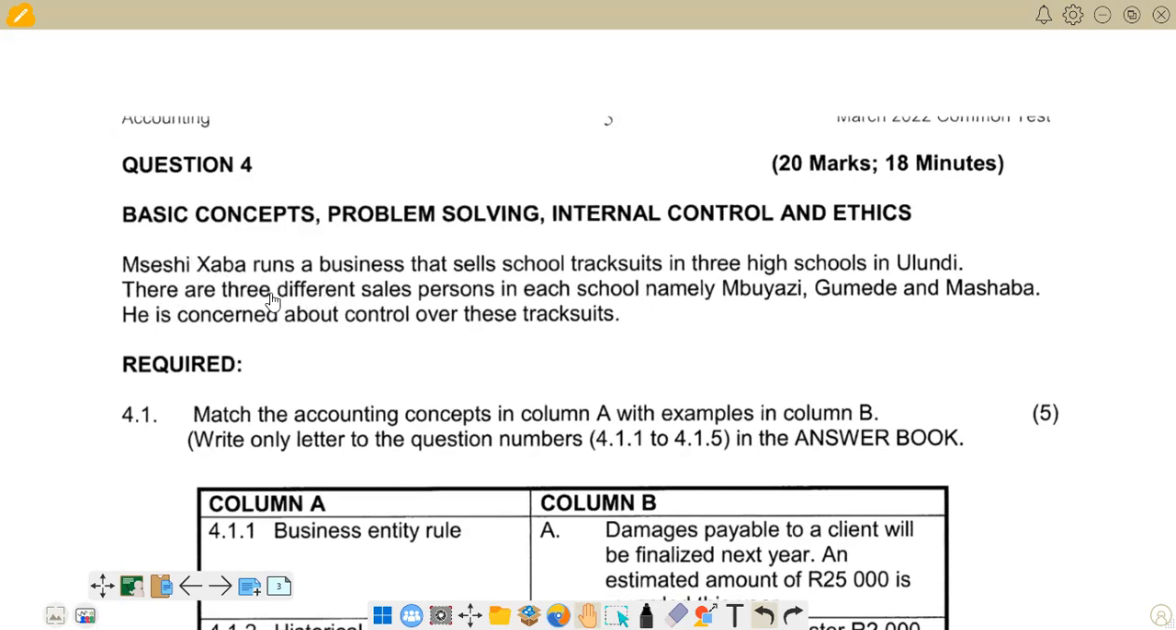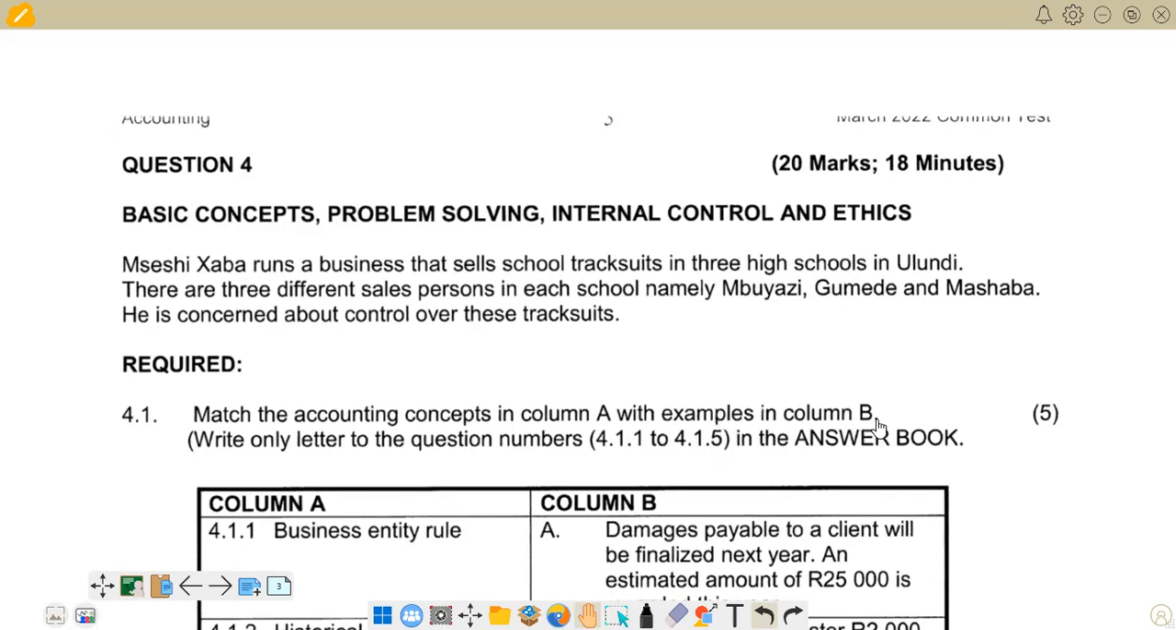The question reads: Mseshi Skaba runs a business that sells school tracksuits in 3 high schools in Burundi. There are 3 different salespersons in each school, namely Mbuyazi, Umede, and Mashaba. He is concerned about control over these tracksuits. Then on the third part, we're given 4.1, and it reads: match the accounting concepts in column A with examples in column B. Write only the letter to represent the numbers, that is 4.1.1 up to 4.1.5, in the answer.